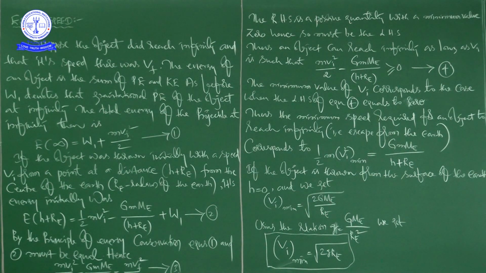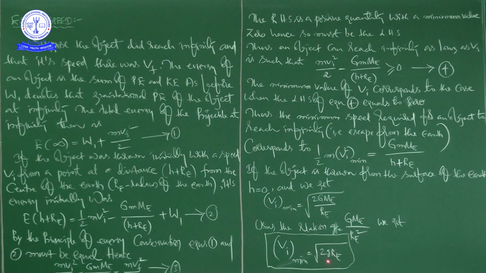Now in place of these terms, if you use this relation, that is small g is equal to capital G into capital M E divided by Re square, we get Vi minimum is equal to square root of 2 small g into capital Re. This is the expression for escape velocity. So to escape from the gravitational field of earth, a body requires this much velocity.